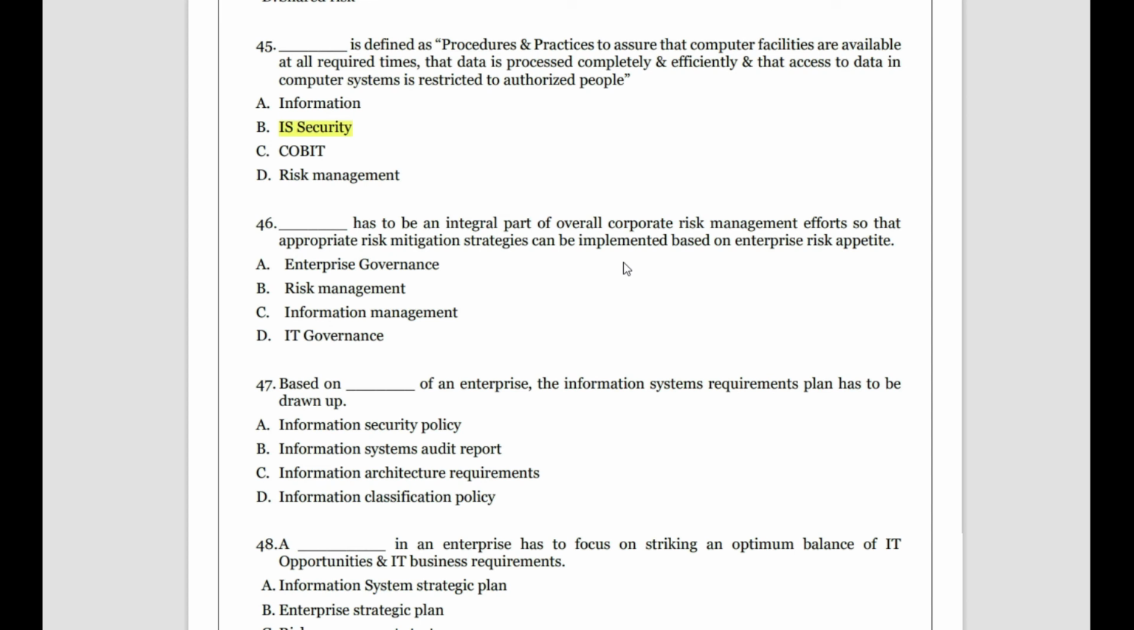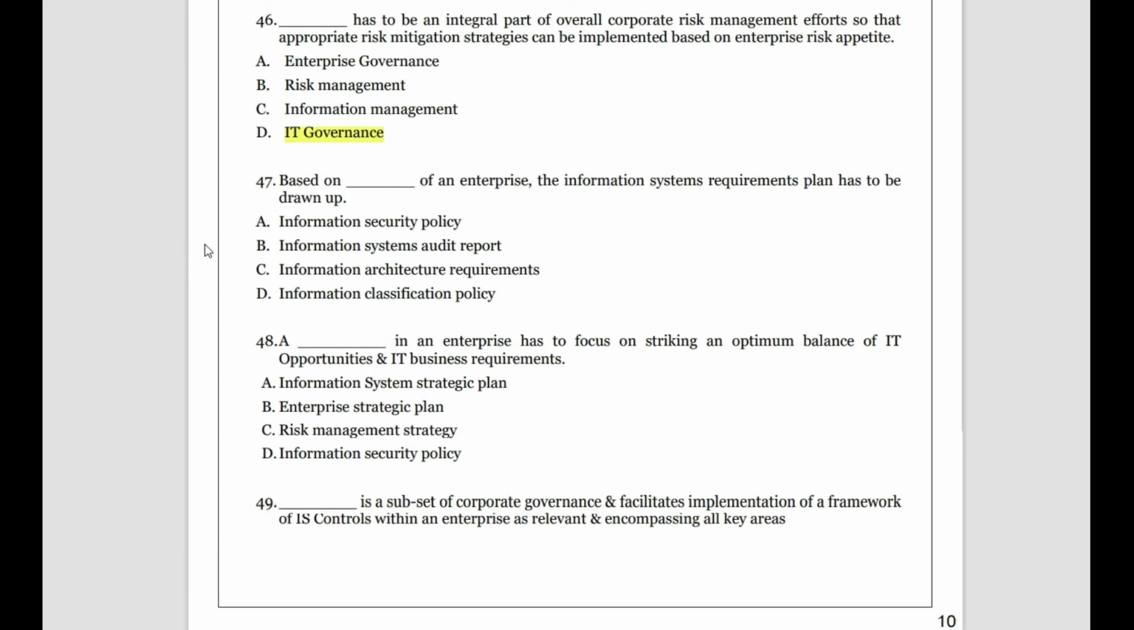So governing the IT will help to reduce the corporate risk management efforts. It will be helpful in combining and effectively giving the risk management measures, and we can develop the systems which are according to risk appetite. So what is the answer here? IT governance has to be integrated with the overall corporate risk management effort so that an appropriate risk management strategy can be implemented based upon the enterprise risk appetite.